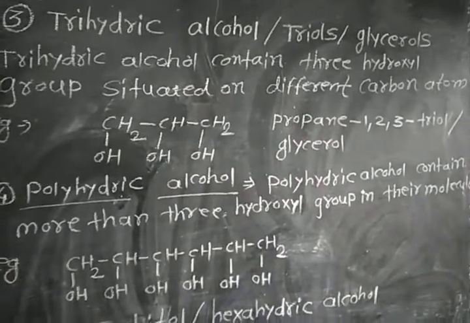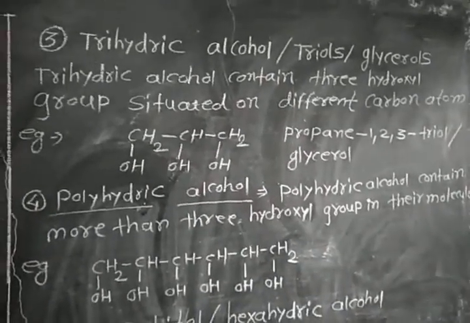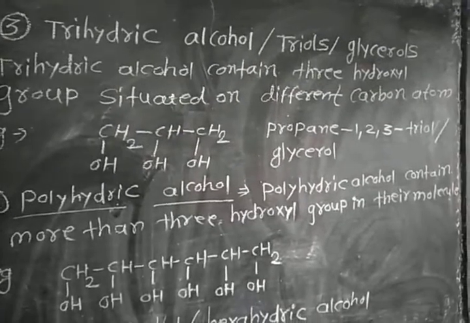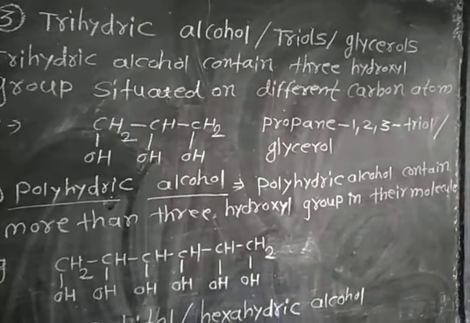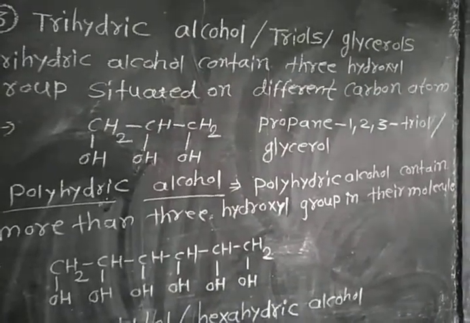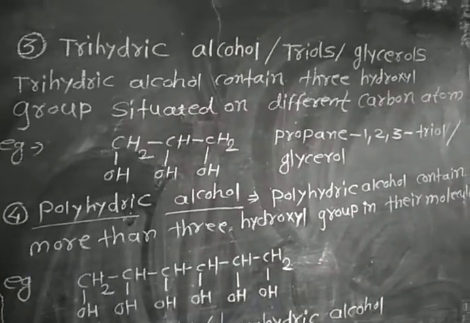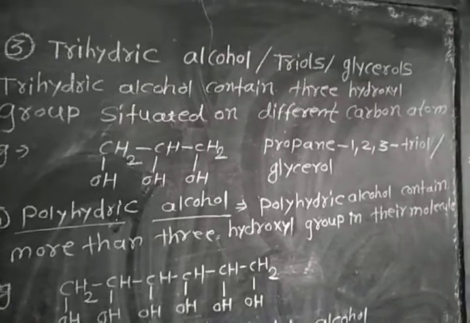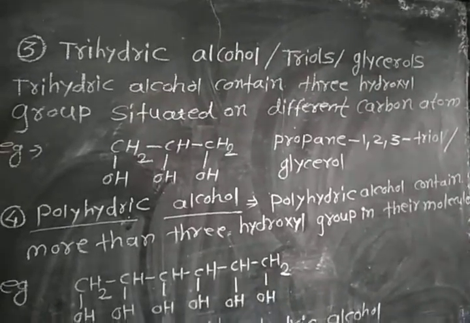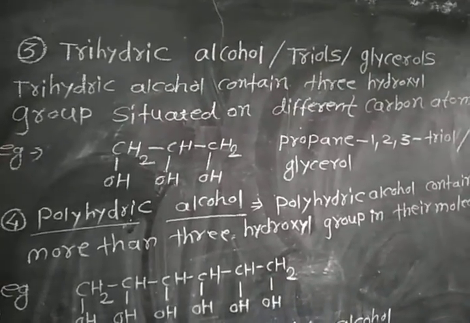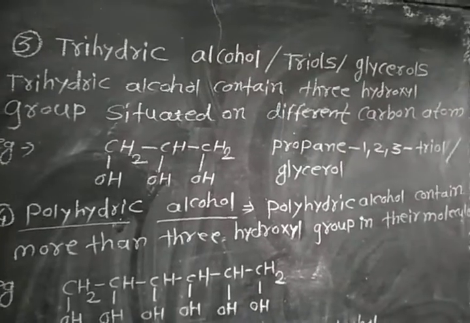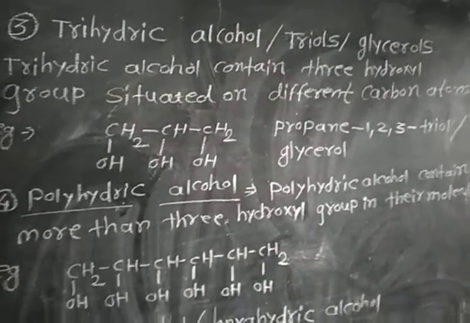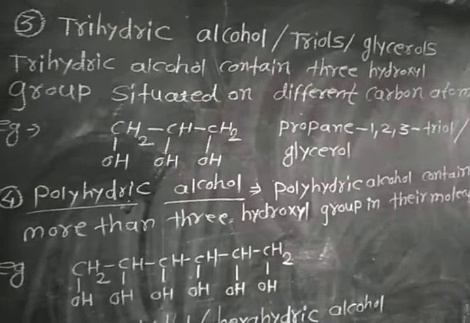The example contains three hydroxyl groups. There are three carbon atoms, so its parent name is propane, and its IUPAC name is propane 1,2,3-triol. 1,2,3 indicates the positions of the hydroxyl groups. As the example contains three hydroxyl groups, it is a trihydric alcohol, and propane 1,2,3-triol is also called glycerol.